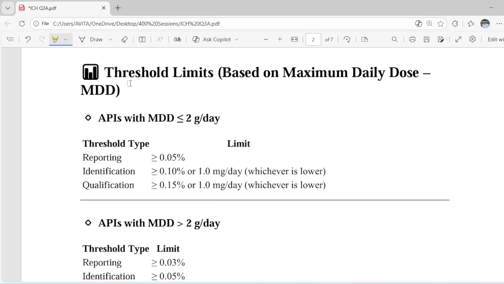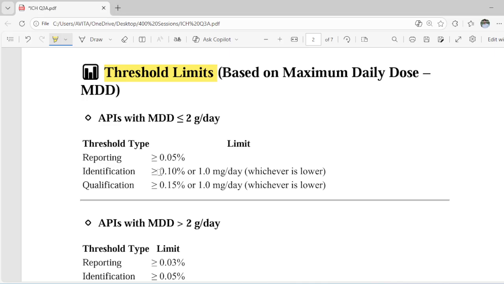Second one, threshold limits. This is very important from the regulatory perspective. So for APIs with a maximum daily dose of less than or equal to 2 grams per day, the reporting threshold is: if the impurity is greater than or equal to 0.05%, then we have to report it.